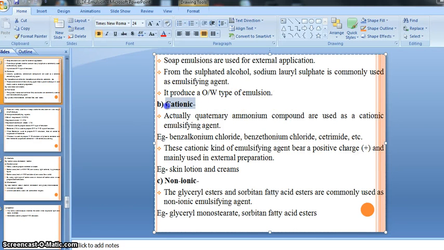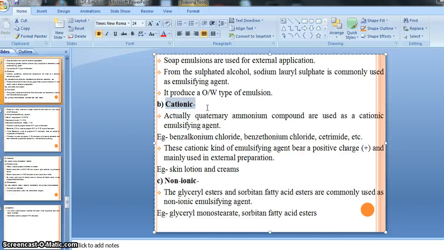So let's go on to our next example from the synthetic emulsifying agent, that is cationic. Cationic emulsifying agent bears a positive charge on it, right? I already said that we have already discussed the types of emulsion, that is O/W and W/O type, and if we need to prepare an O/W type, at that time we generally use monovalent soaps, right?